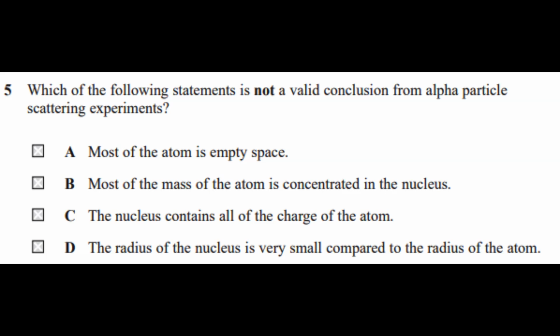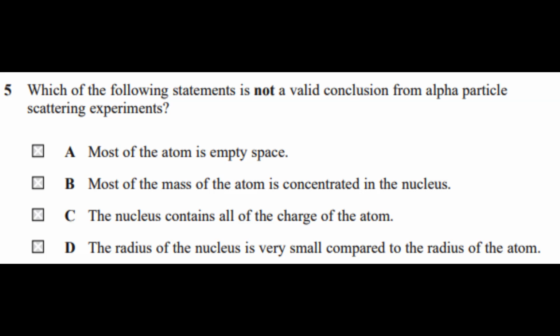gold foil, we got to know that most of the alpha particles went straight through the gold foil. So it made the conclusion that most of the atom is empty space, right? And only some of the alpha particles were deflected with a small angle, right? So we made a conclusion that there was a positively charged particle inside the atom of gold foil, because it deflected them at small angles, right?